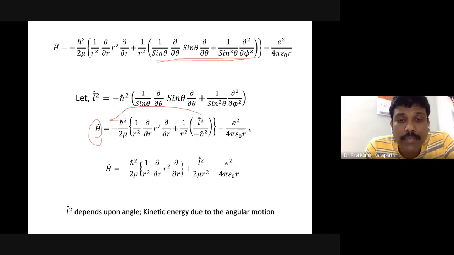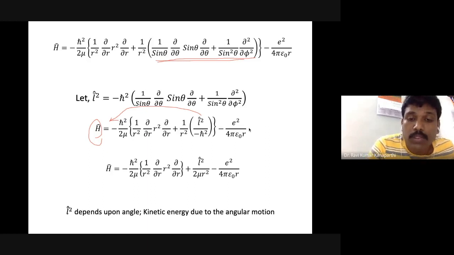And further, the L square, the angular momentum operator, is nothing but the kinetic energy, and this kinetic energy depends upon the angular motion.